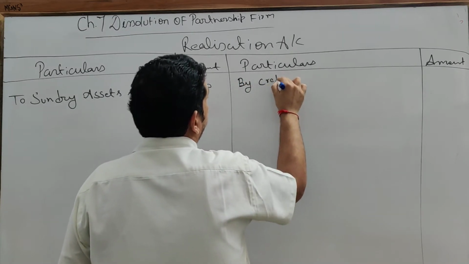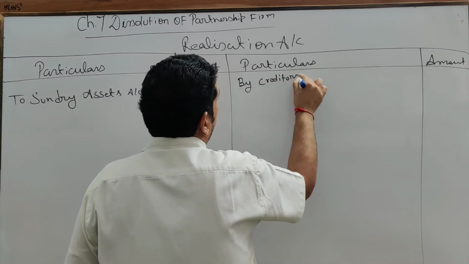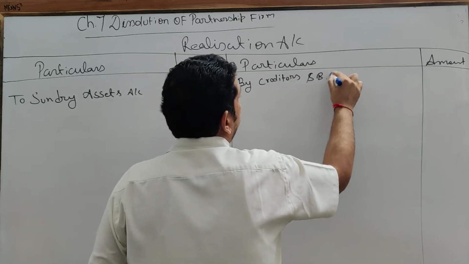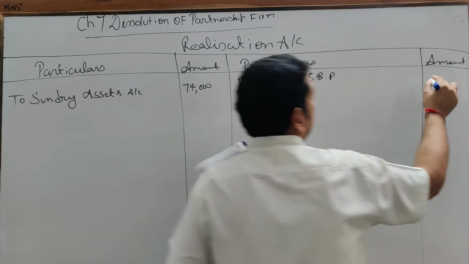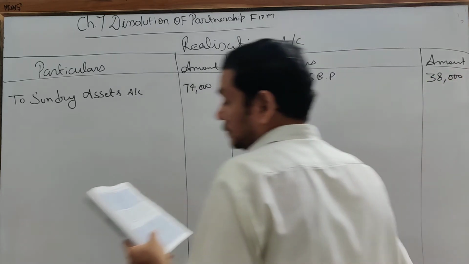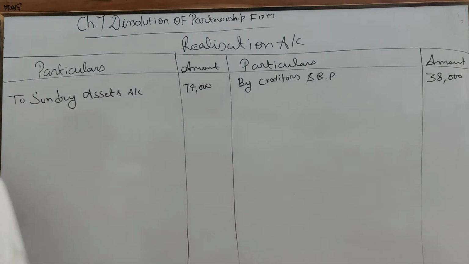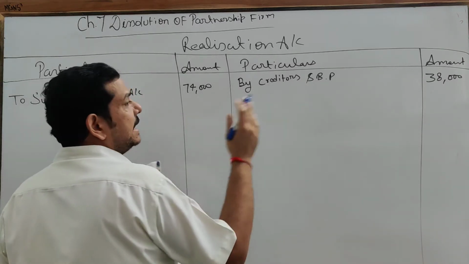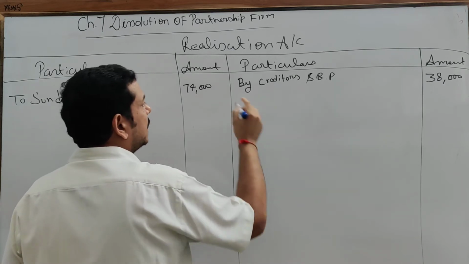By creditors and bills payable, but you have to write individually, 38,000. As I told you, if any asset is represented by any reserve, that will come here.